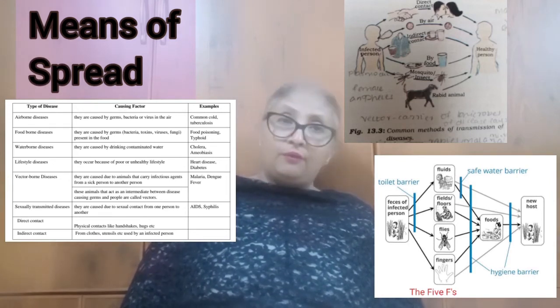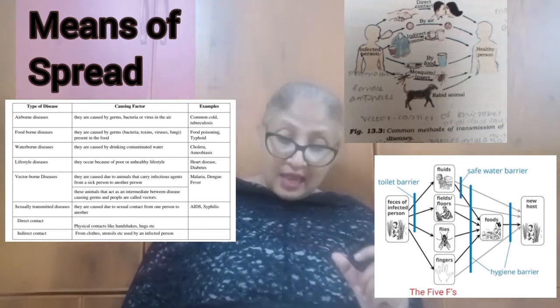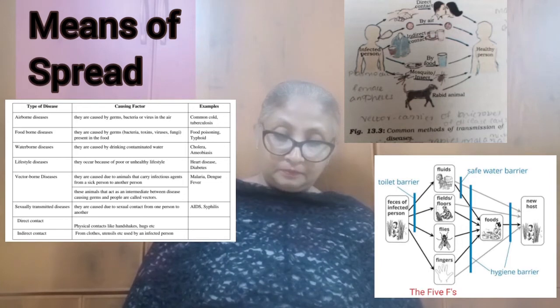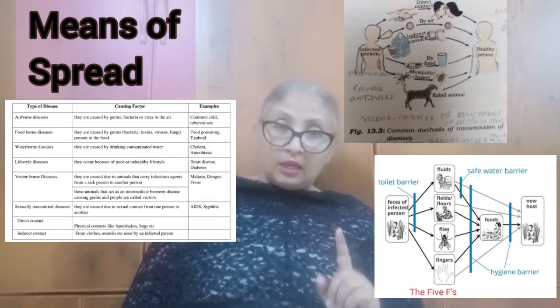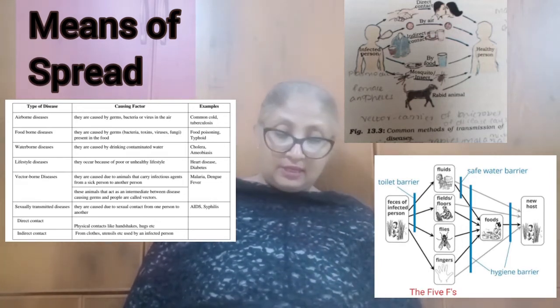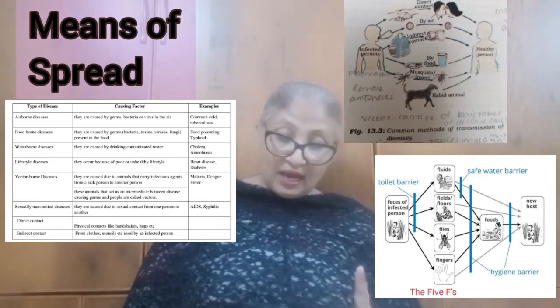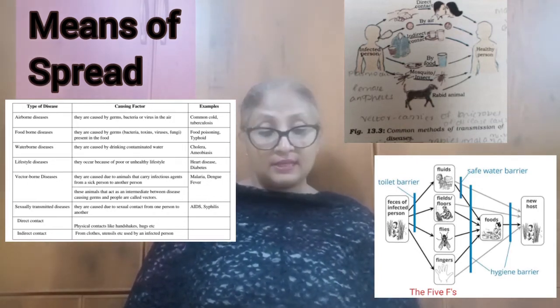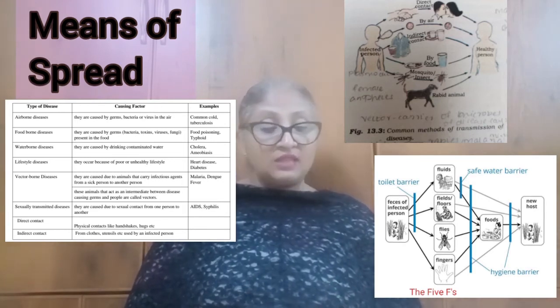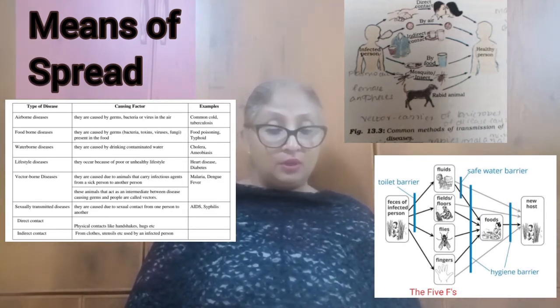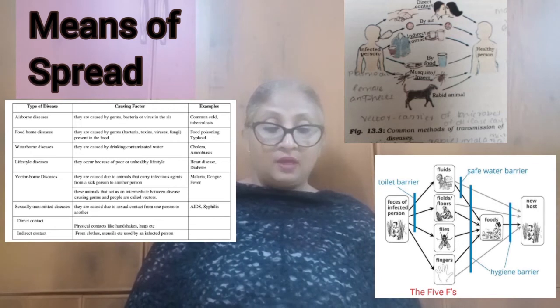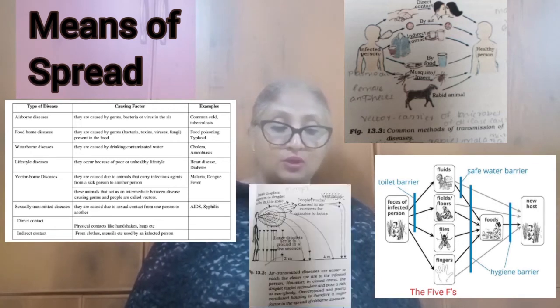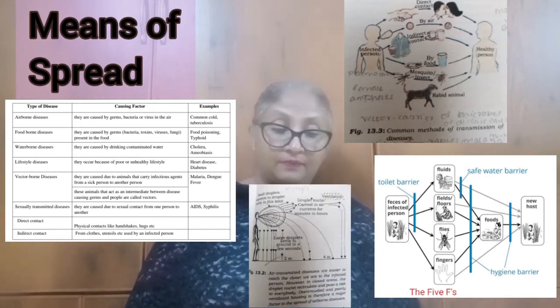Now, if it is an airborne disease, living in crowded conditions is more likely to spread an airborne disease. Air transmitted diseases are easier to catch the closer we are to the infected person.